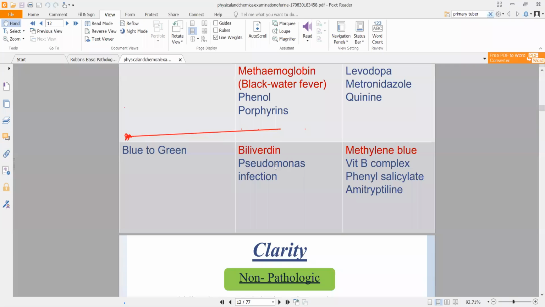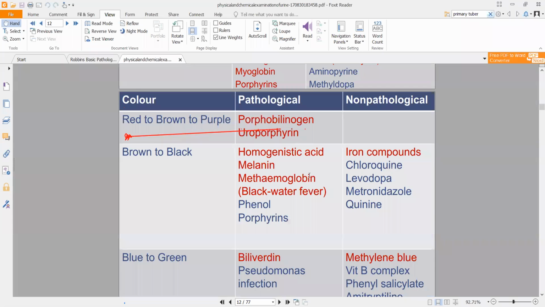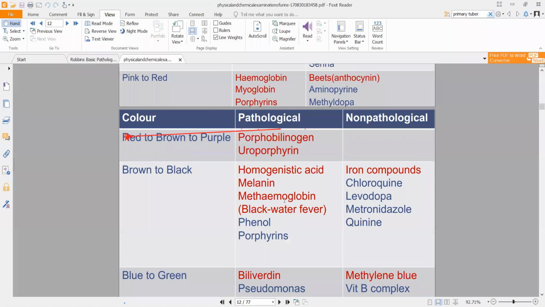So if the patient is given methylene blue, or if they are given an excessive amount of B complex, or if they are on amitriptyline, which is an antidepressant, the urine can be blue in color. See, I'm telling you these drugs because you will get a few patients who will panic whenever they get brown, blue, red urine, because obviously your urine is not supposed to be rainbow colored. Now they can panic in such a condition. So it is your job to tell them.